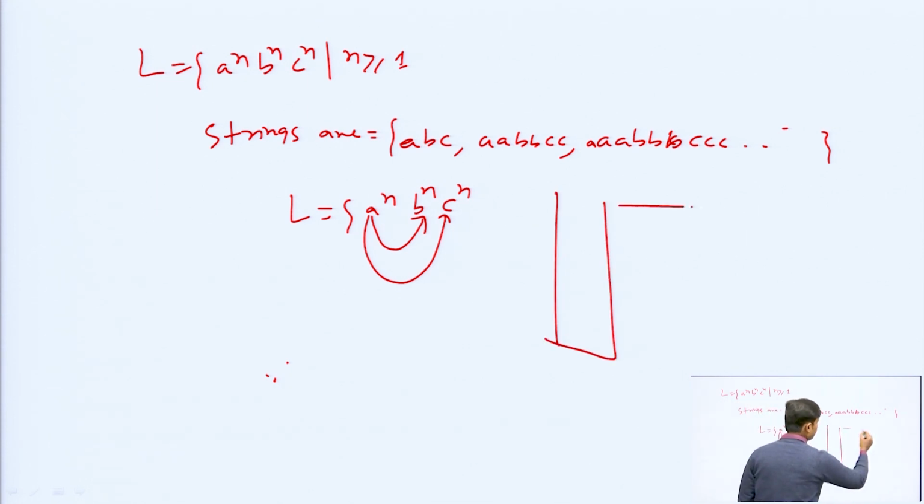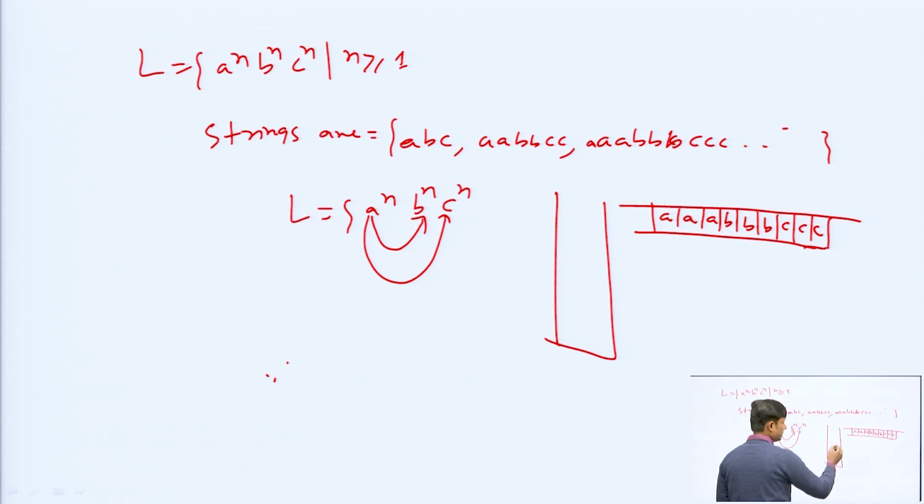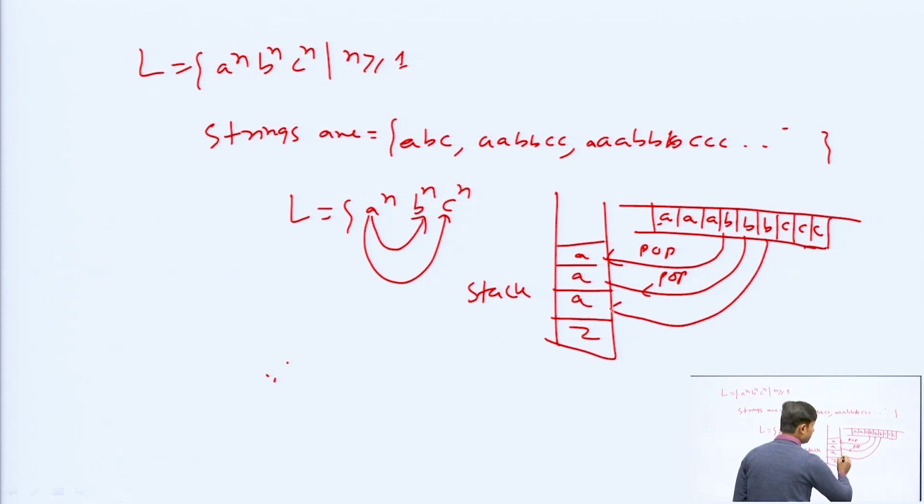Suppose we have taken an input a a a, b b b, then c c c. What you have to do is, suppose this is the stack data structure and Z is the stack bottom. For all the a's you have to push a, push a, push a. Then when b comes, for each b you have to pop one a, pop, pop, pop. Like that you have to make the stack empty.